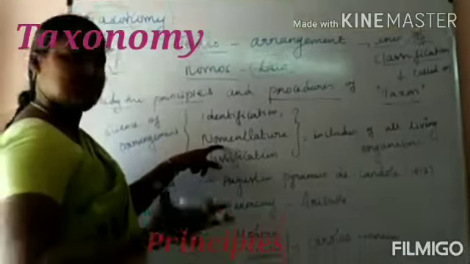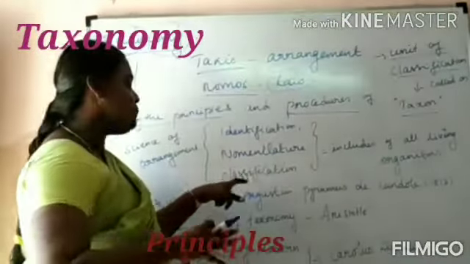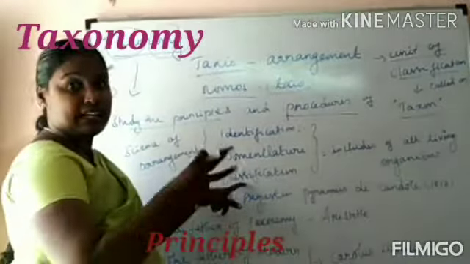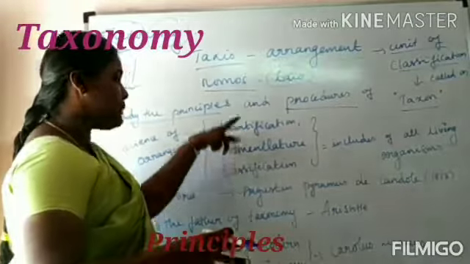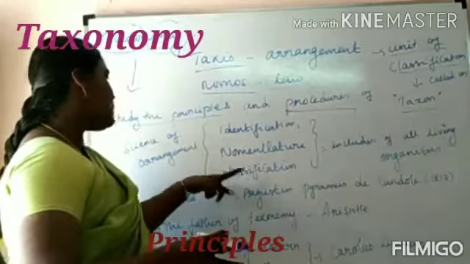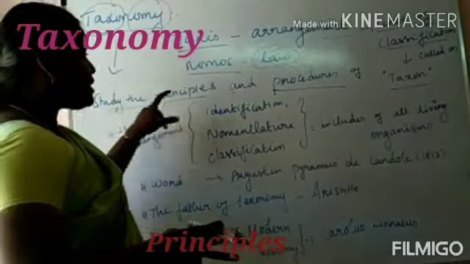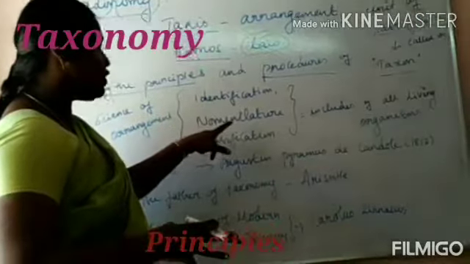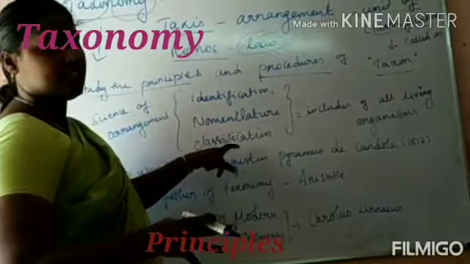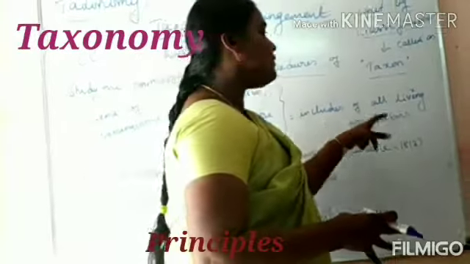Nomenclature is giving a particular name, and classification is arrangement. Already we know the principles of these three. So this is taxonomy: the science of arrangement by identification, nomenclature and classification.